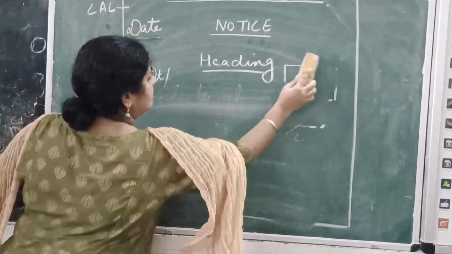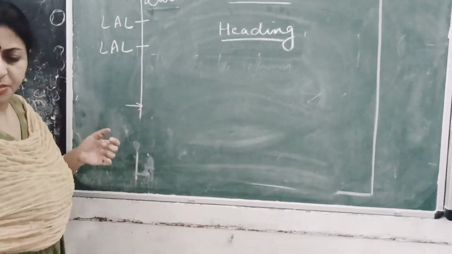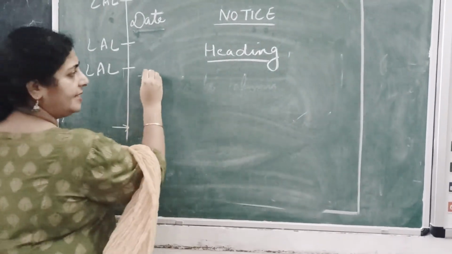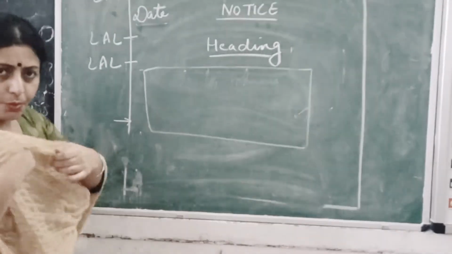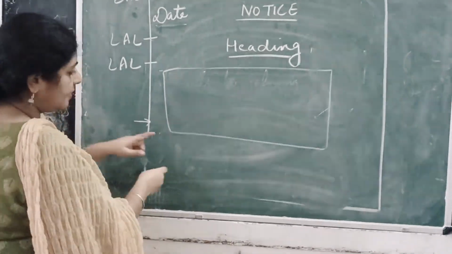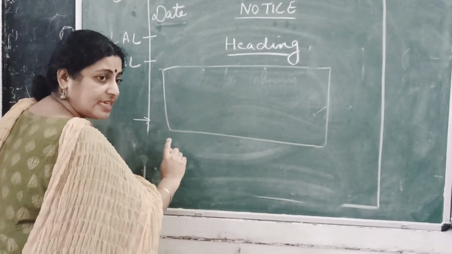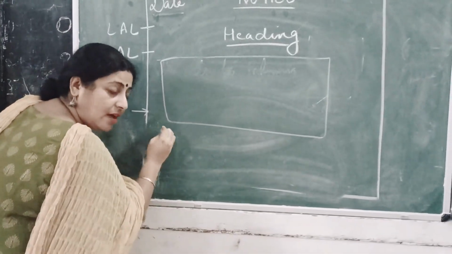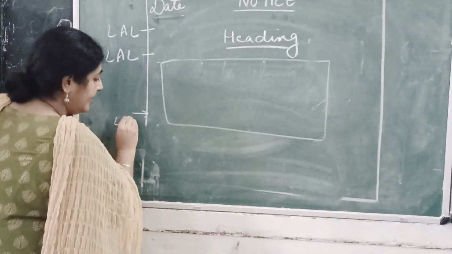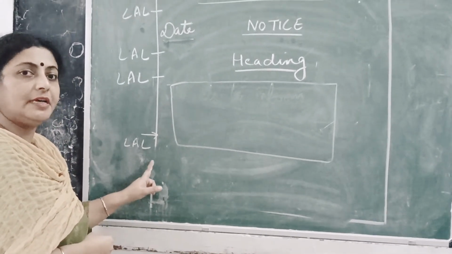Believing that this is where I have written my content. This is where I have written my content of my notice writing. Now here, let's quickly recall what I said. For further information, contact the undersigned. And now here, how do I have to end? LAL. I hope you understand what LAL is. LAL means leave a line.